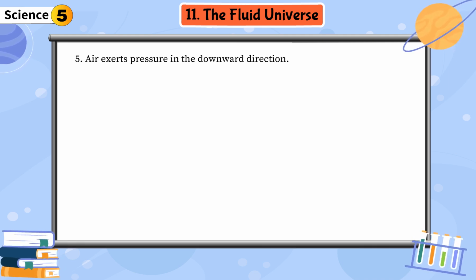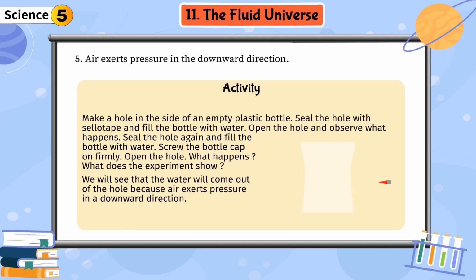5. Air exerts pressure in the downward direction. Activity. Make a hole in the side of an empty plastic bottle. Seal the hole with sellotape and fill the bottle with water. Open the hole and observe what happens.